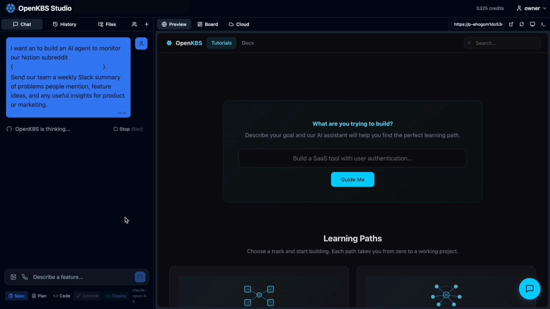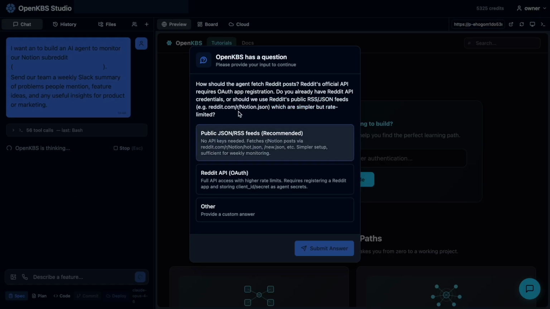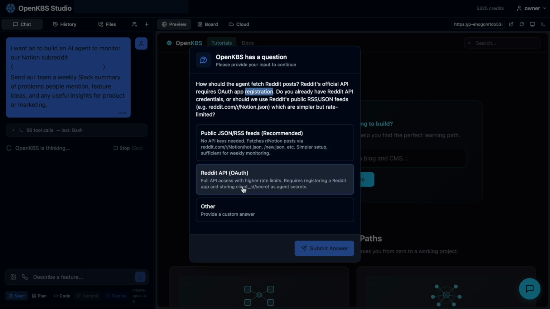Spec mode is going to process what I sent, and it's going to start asking me questions until we have clear requirements of what we're doing. So the first question OpenKBS is asking me is how it should connect to Reddit. It's providing me a couple of options and it's making a recommendation. I'm going to say Reddit API here and click submit.